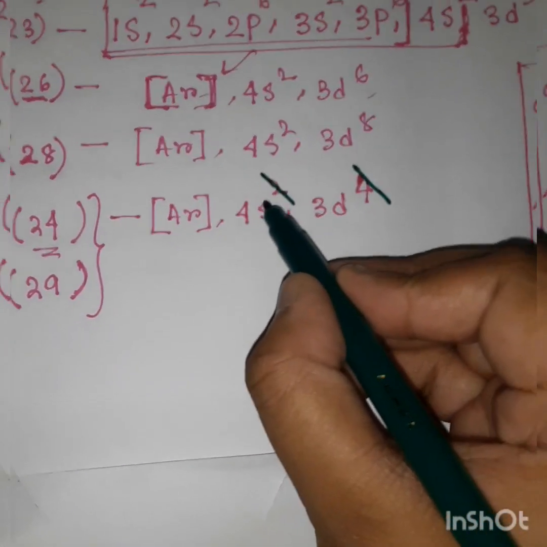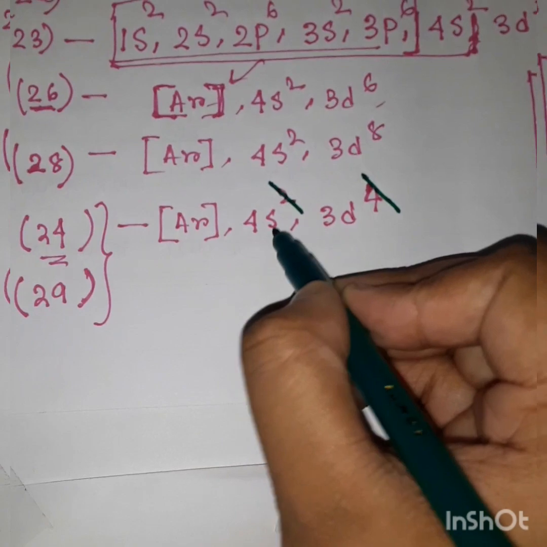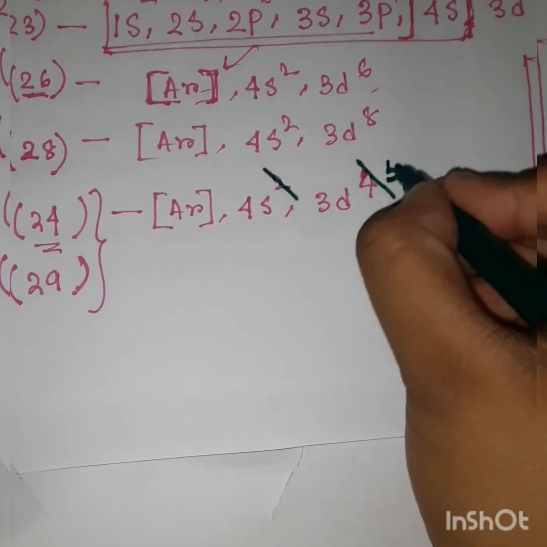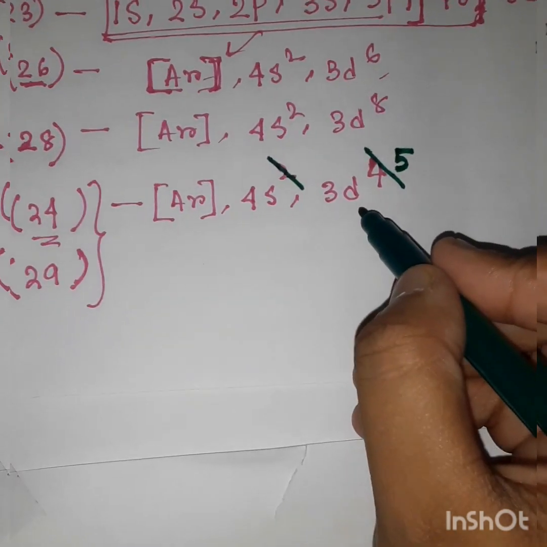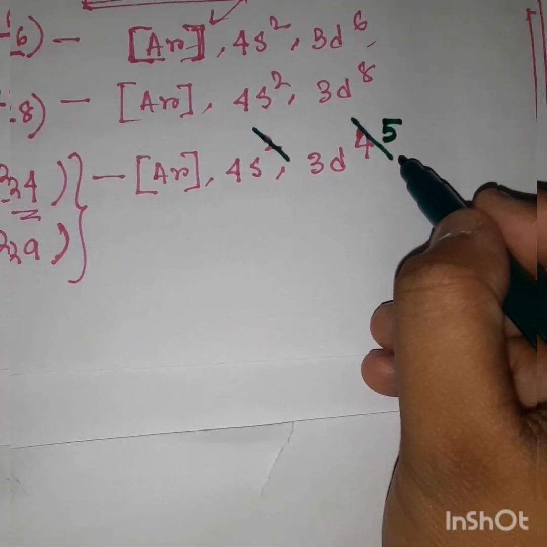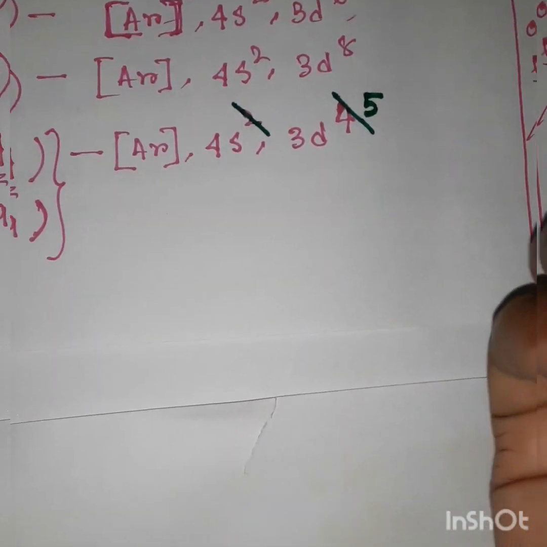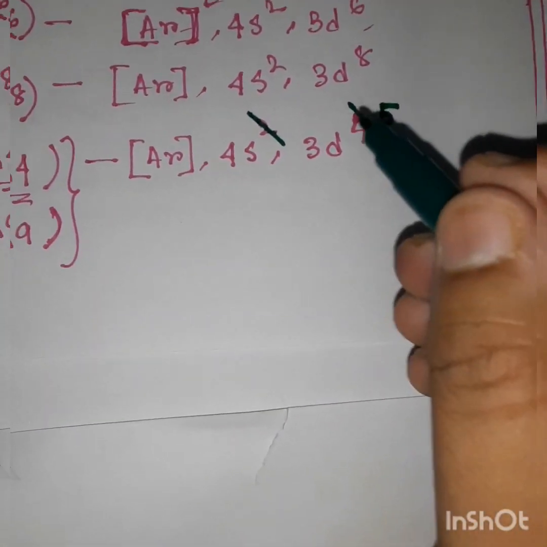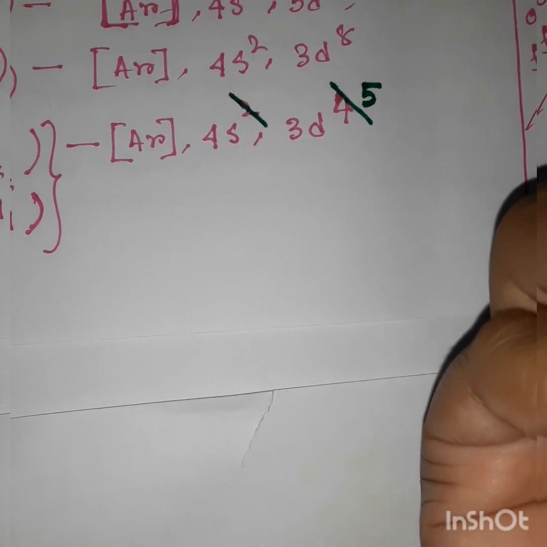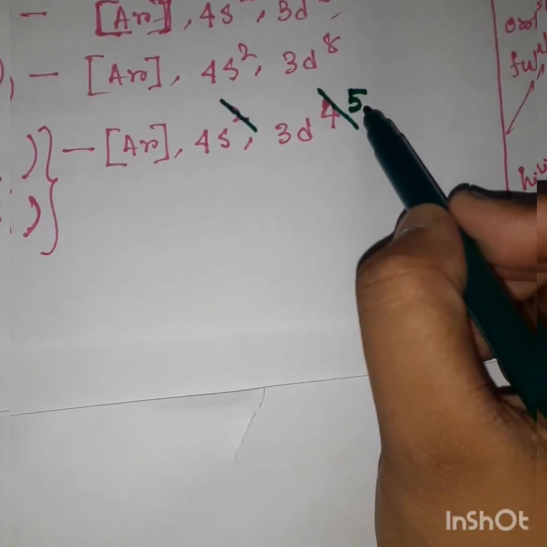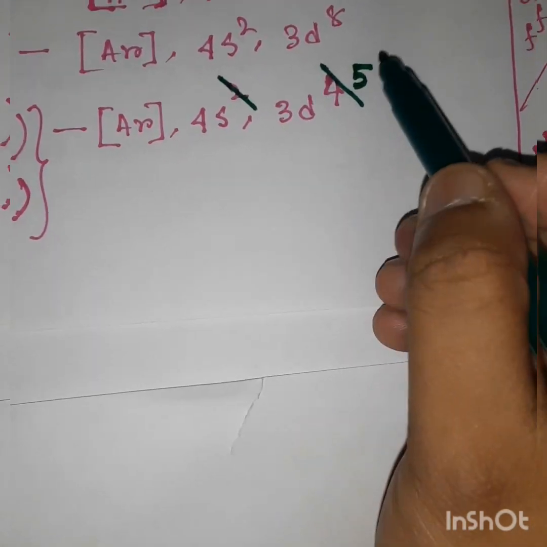One electron from the 4s orbital comes to the 3d orbital to make it 3d5. Why? Because 3d can accommodate a maximum of 10 electrons, and with 5 electrons it has half-filled stability. To get that stability, one electron comes from the s orbital to 3d and makes it 3d5.